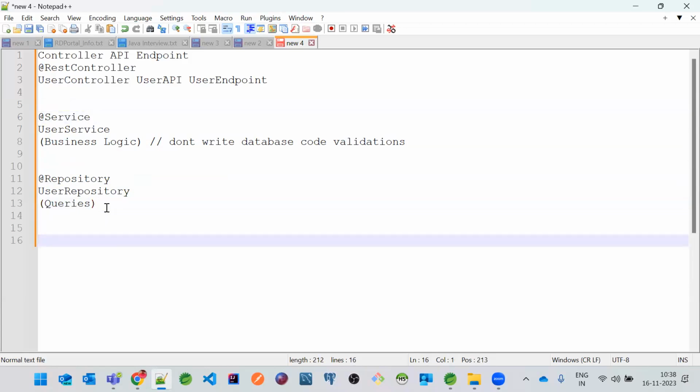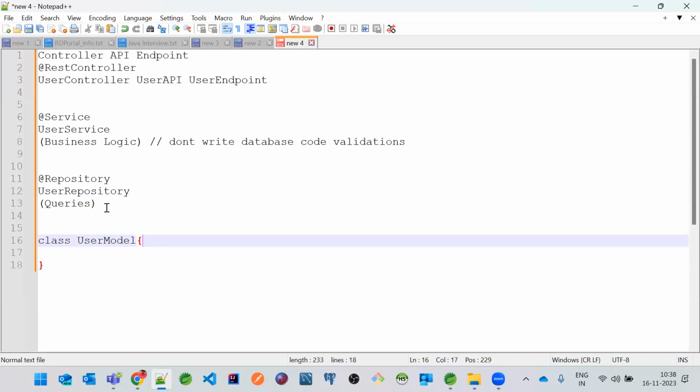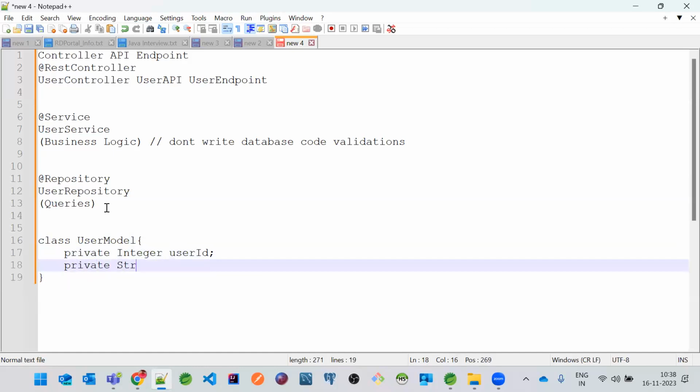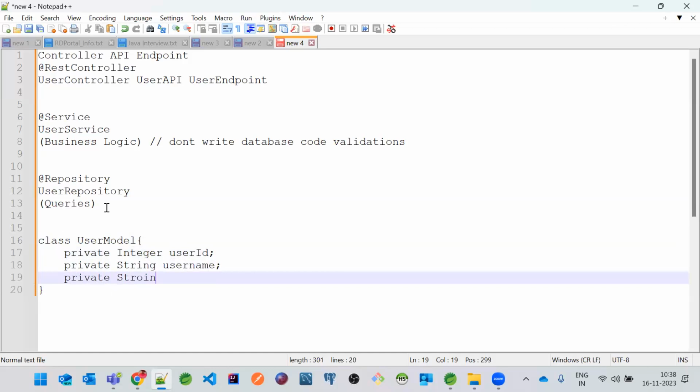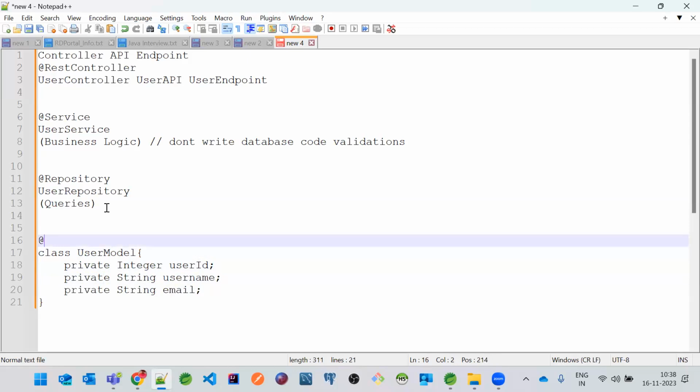Okay, now where can we use @Component? Okay, let's say I have a UserModel class, where I have a private integer userId, a private string username, and a private string email. So for this type of classes, POJO classes, you can use @Component, because this is not a service class, right?